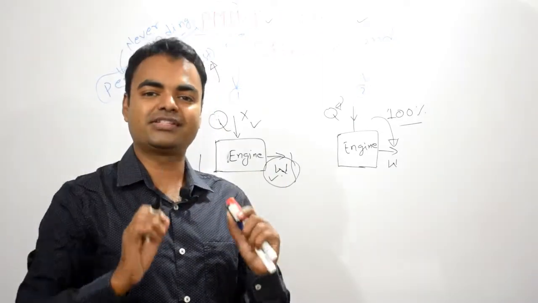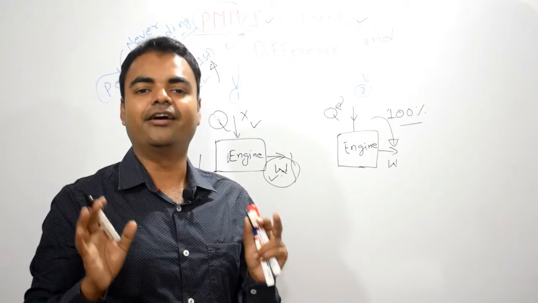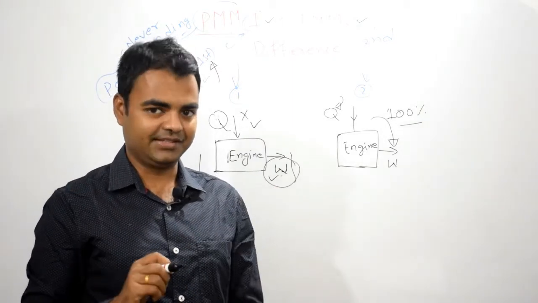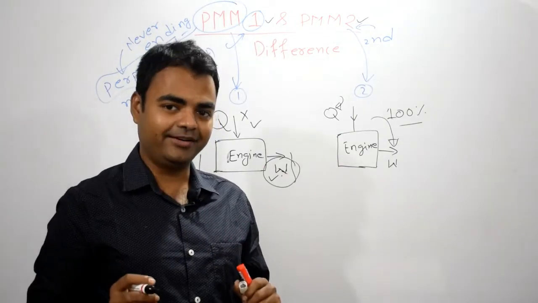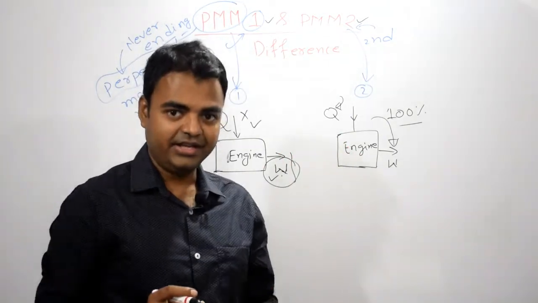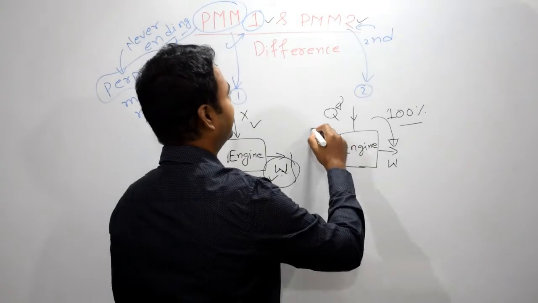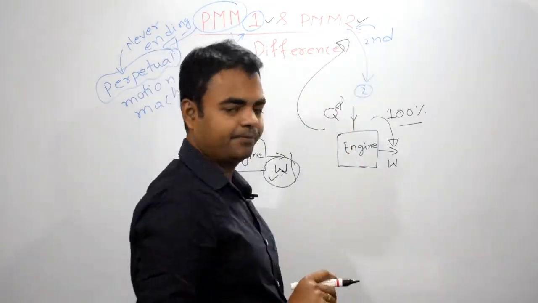Even using the Carnot cycle, we cannot get 100% efficiency. If it were possible, then we could get 100% efficiency, but it is not possible. Again, it is violating the second law of thermodynamics.